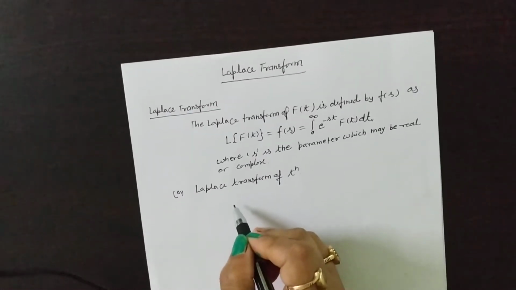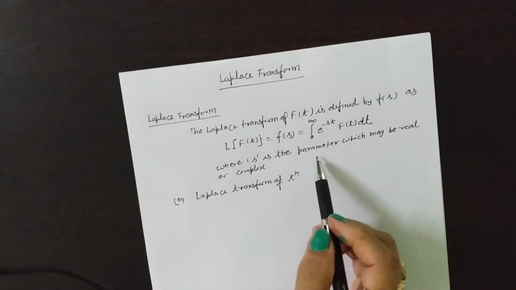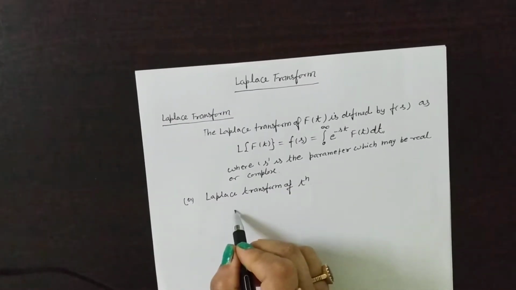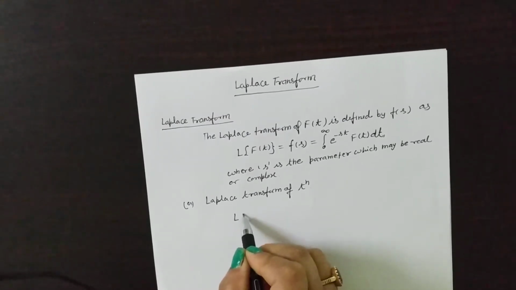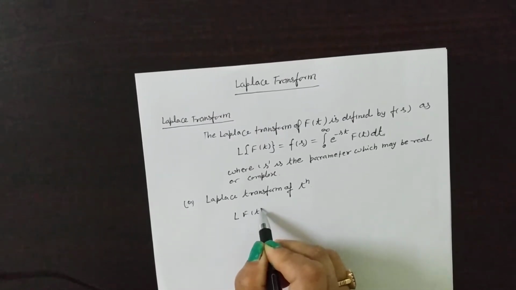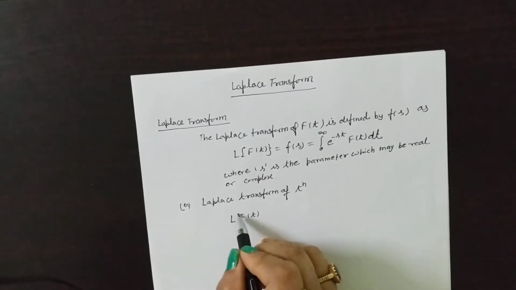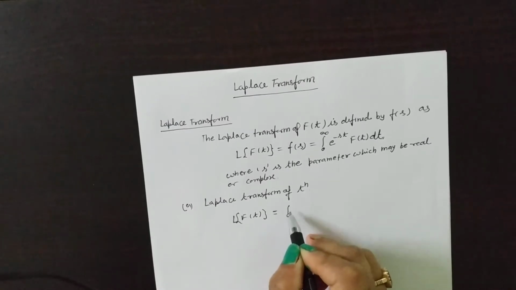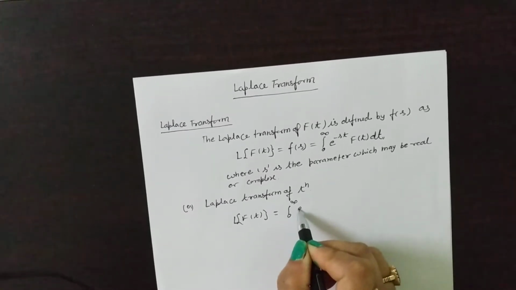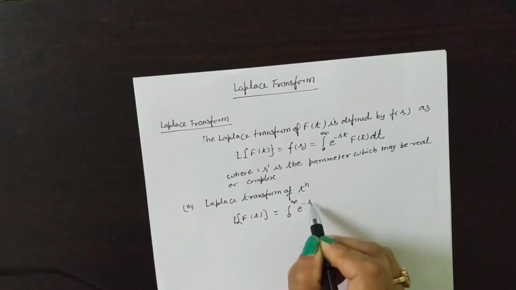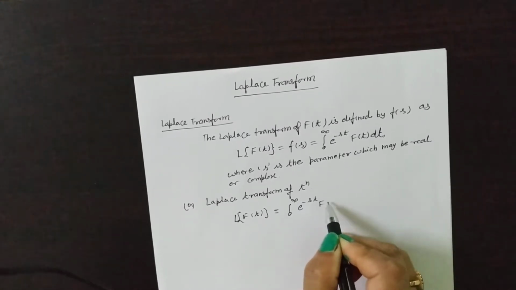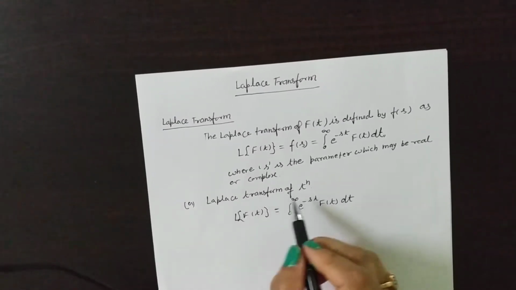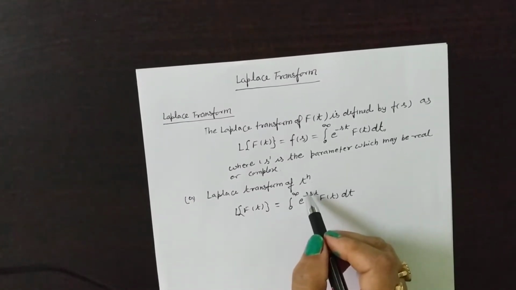From the definition, the Laplace of f(t) is defined as, you should always remember this, the integral from 0 to infinity of e to the power minus st f(t) dt. So from here you find the Laplace transformation of t to the power n.